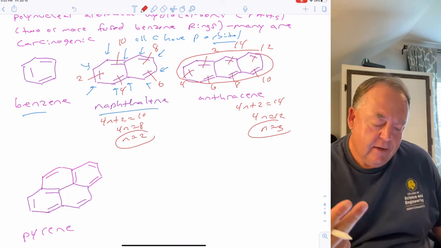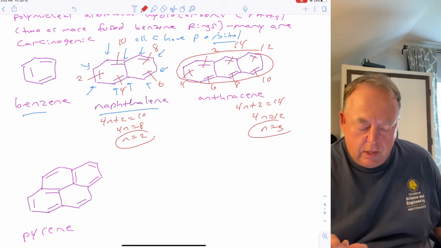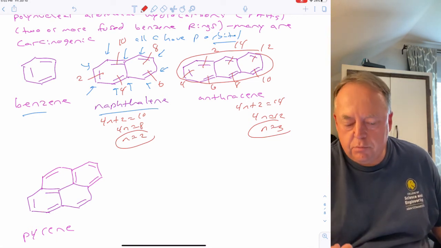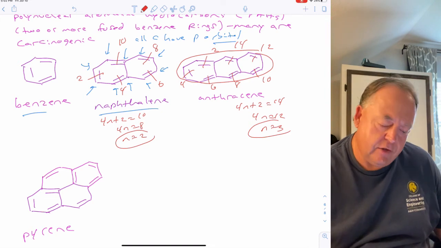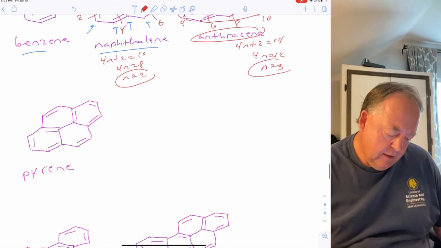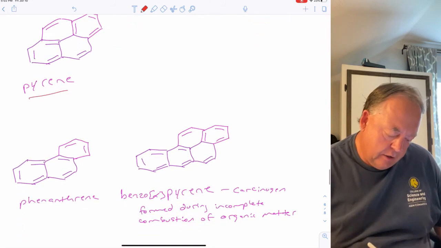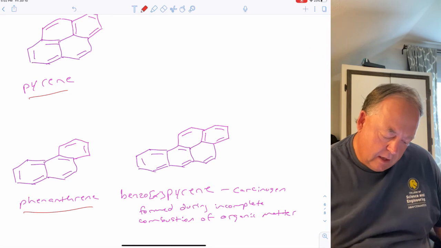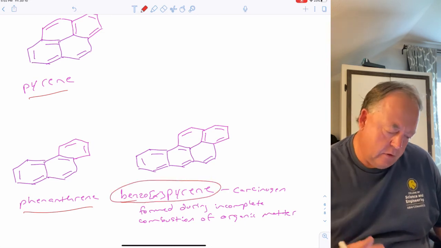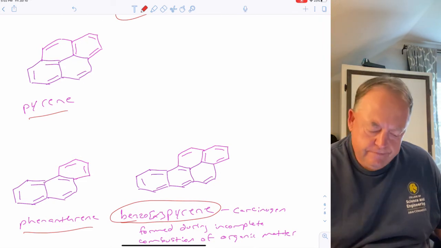It's cyclic. All of the carbons are sp2, so it's got p orbitals all the way around the ring. It's conjugated if it's planar. This is a flat molecule. This is also aromatic. This molecule is called anthracene. And so these are some other examples. Pyrene, that's an aromatic molecule. Phenanthrene, benzo[a]pyrene. If you went through the analysis, you would find that all of these fit Huckel's rule.